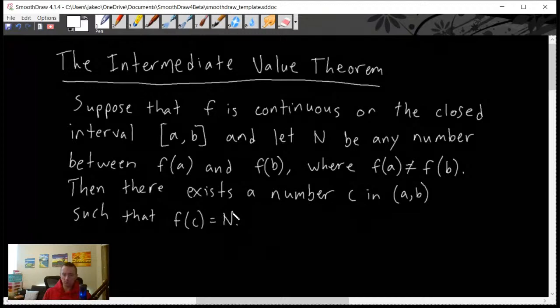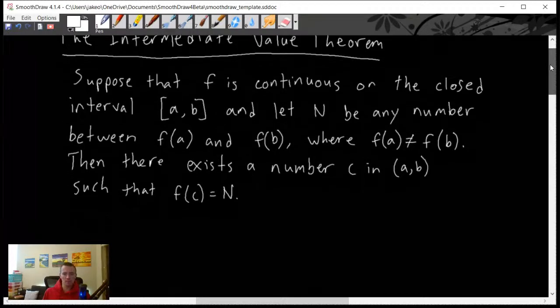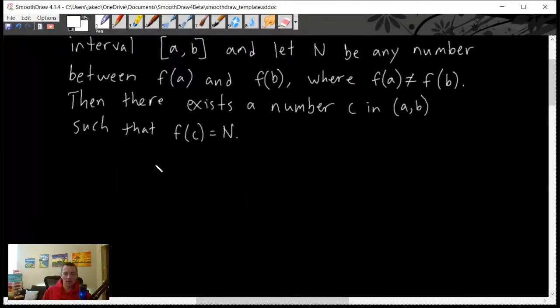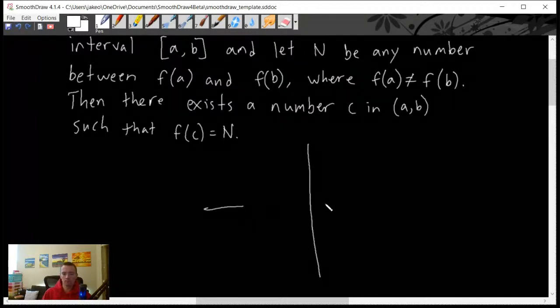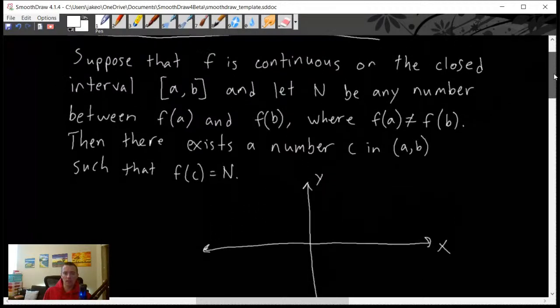So what does this mean? Well, all this is saying is we have some function f which is continuous on an interval. It doesn't have to be continuous everywhere, but we need to make sure that it is continuous on some closed interval. Let's actually show what this looks like graphically. That's probably going to be the easiest way to make sense of this. All right, so we have our x and y axis here. Let's think about what conditions we have.